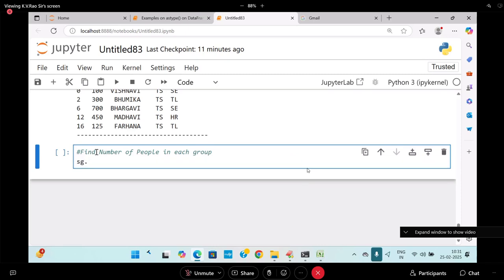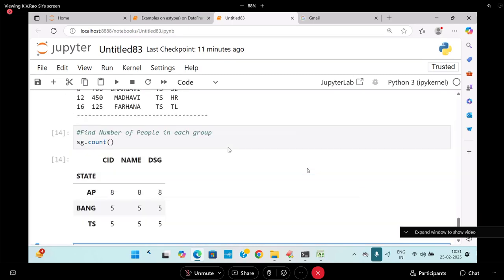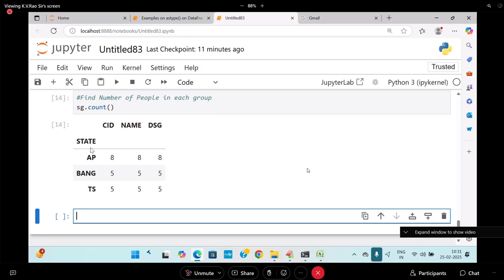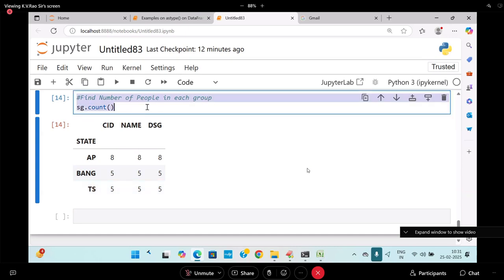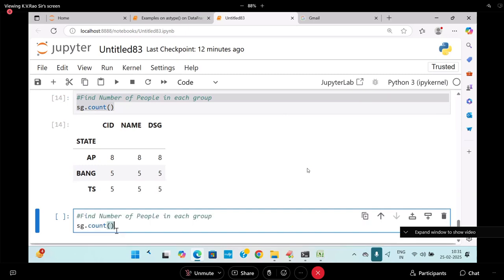SG dot, I will apply count. SG dot count. What is happening there? State, CID, name, etc. State is called the group component. In AP there are 8 in name, 8 in AP, and here Bangalore and this place. So AP contains 8, and count is going to contain like this. I think you are following me. You can also apply one more kind of thing: size.